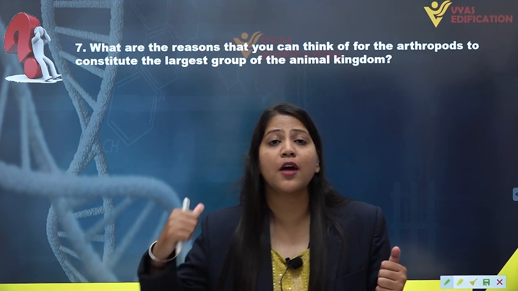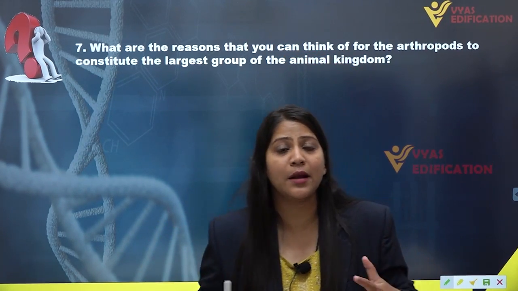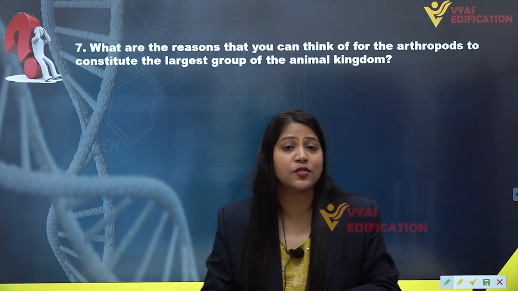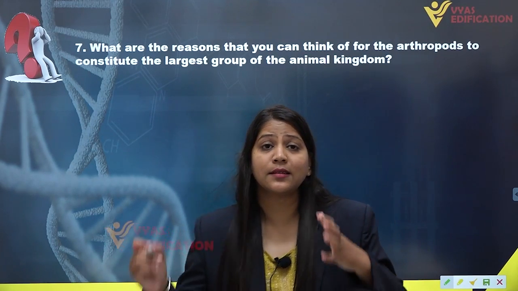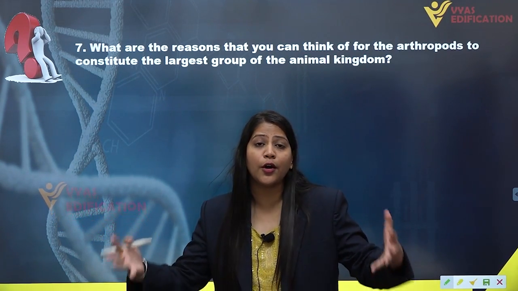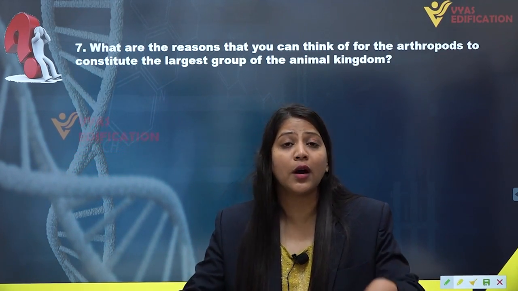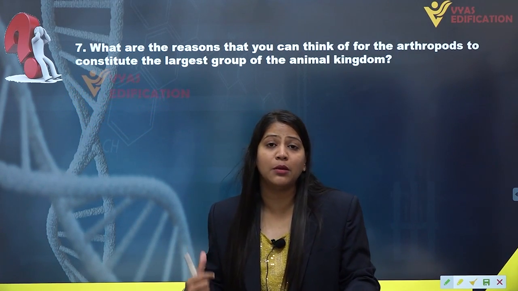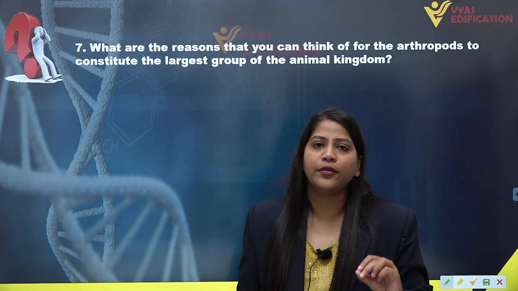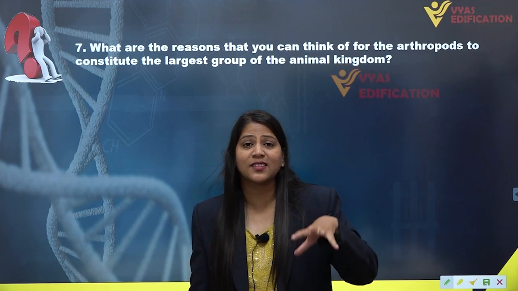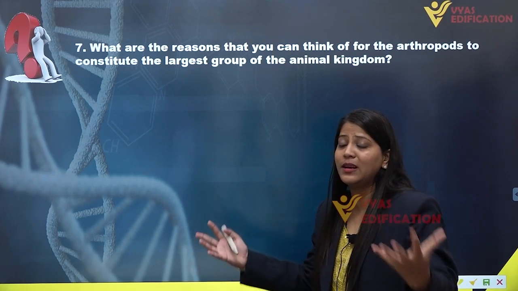This phylum Arthropoda of the animal kingdom is the largest phylum of the whole animal kingdom, as it consists of numerous species. This contains more than 2/3 of all named animal species on the earth. More than 2/3. That is why this is the largest phylum of the animal kingdom. Now, one of the best reasons for becoming the largest phylum or the most successful animals on the earth